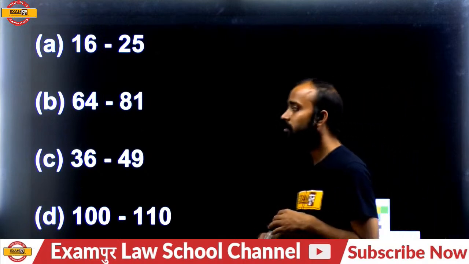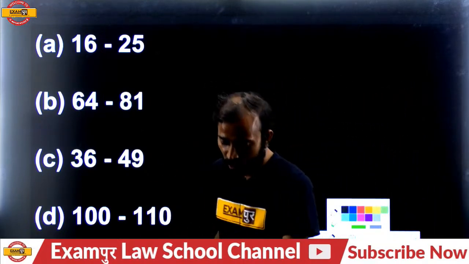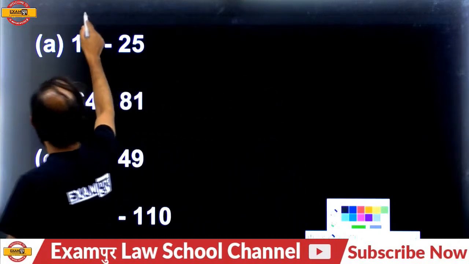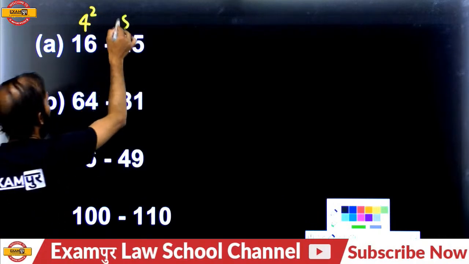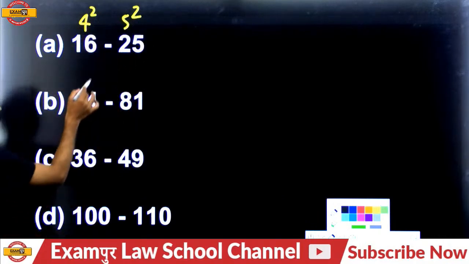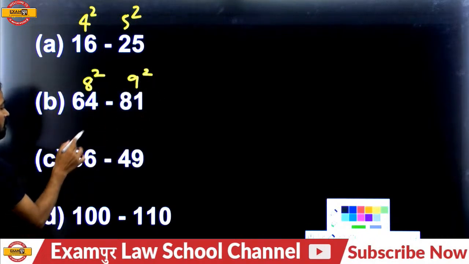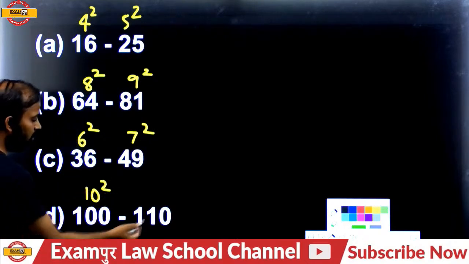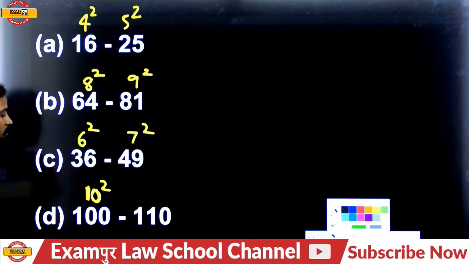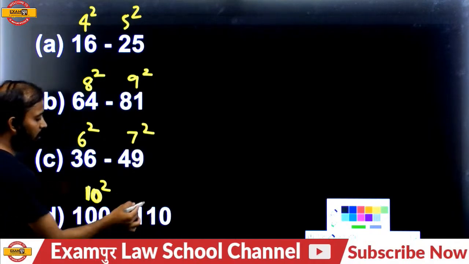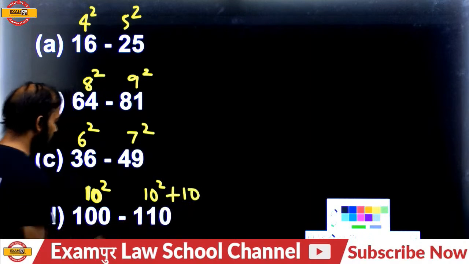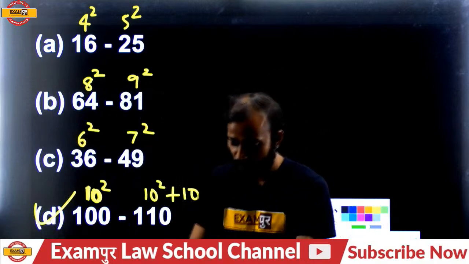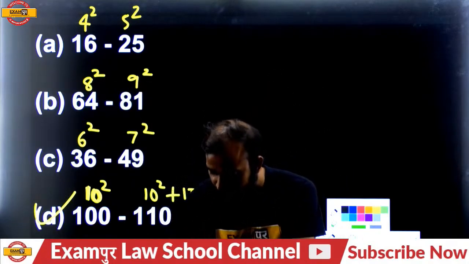Okay, come to the point, do the question. It's the question before you: these are the pair of numbers, and please find out which number is different from the other three numbers. Okay, 1625: it's a pair of numbers, perfect square of 4 and 25 is perfect square of 5. The difference is 1, like 8 and 9, 6 and 7. It's a perfect square of 10, but 110 is not a perfect square number, it's like 10 square plus 10. So the answer will be D, because all these pairs are related to perfect square numbers. Is that clear?